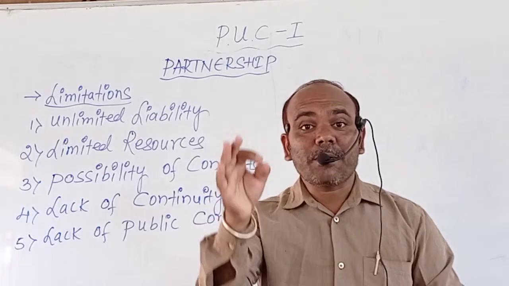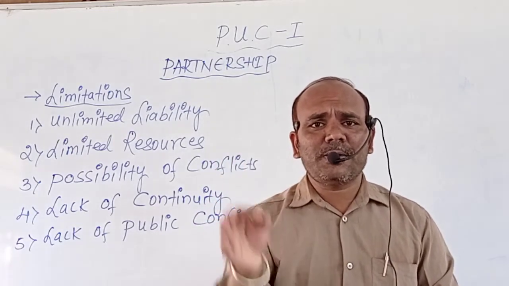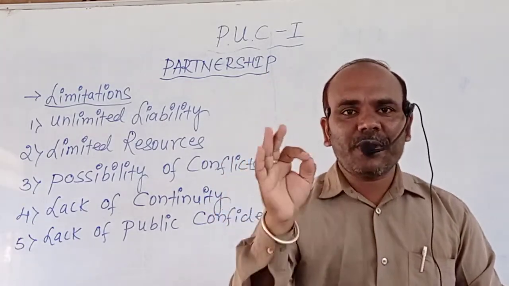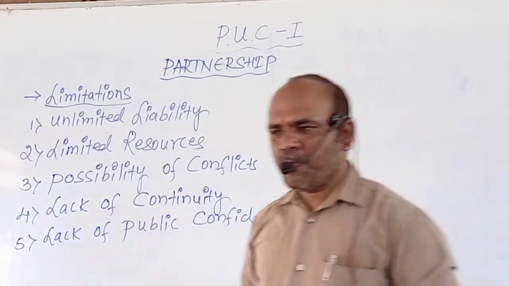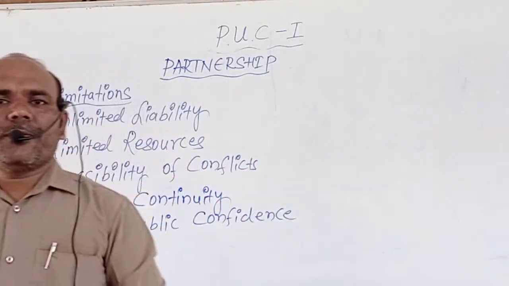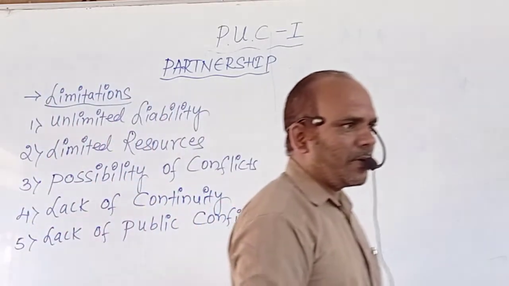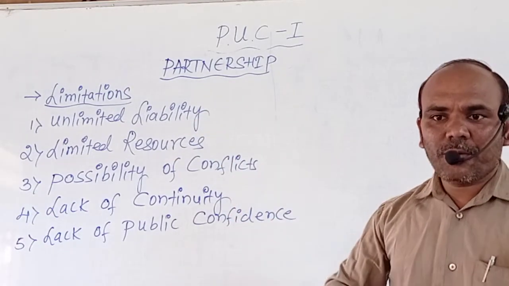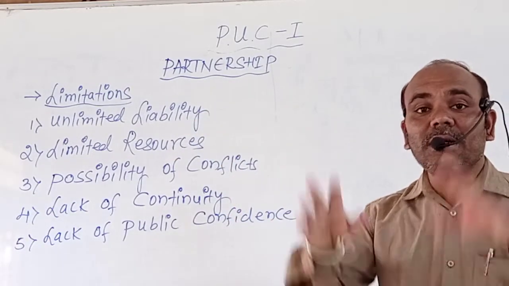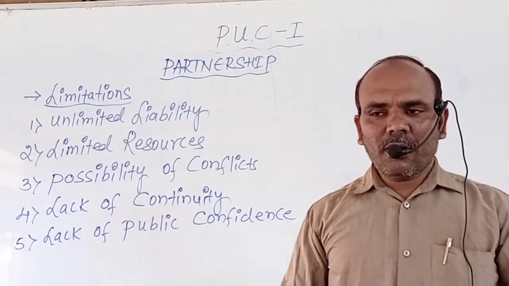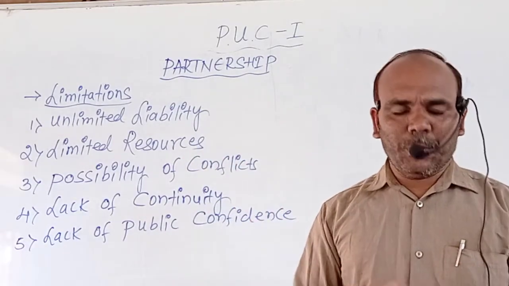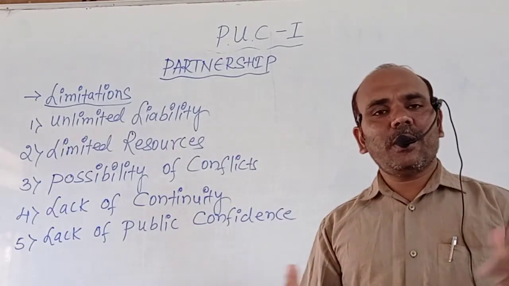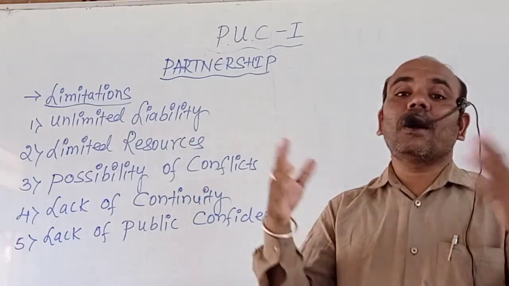Yes, obviously. There is a restriction on the maximum number of partners in a partnership form of business organization, which is only 50. It means it is not possible for a business organization to raise that much capital required to run the business on a large scale.